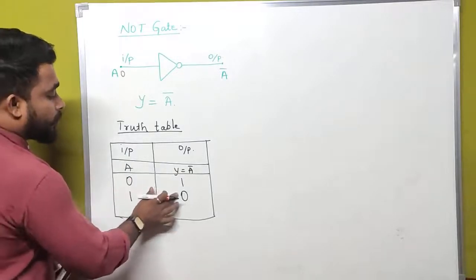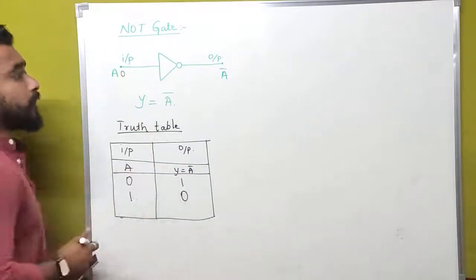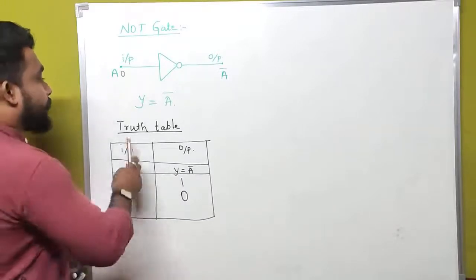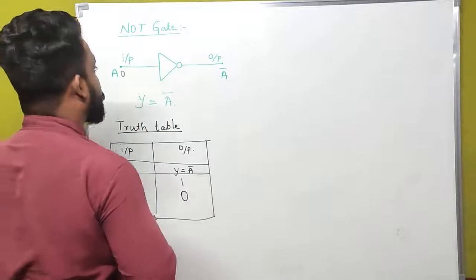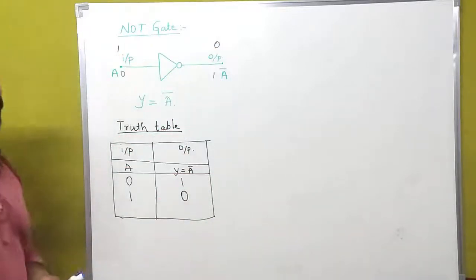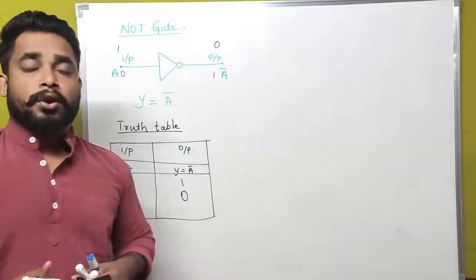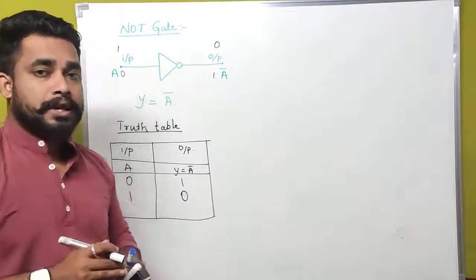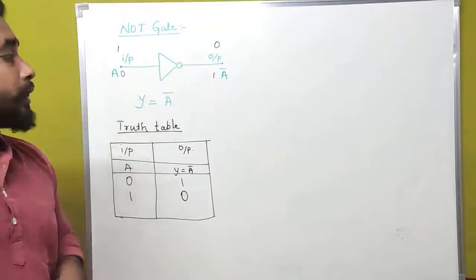This is all about the NOT gate. Actually, this is a very simple logic gate out of all 7 logic gates. If the input is 0, then the output is 1. If the input is 1, then the output is 0. NOT gate is also called an inverting gate.